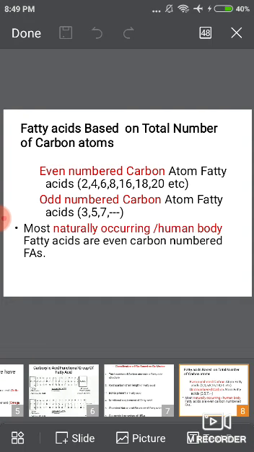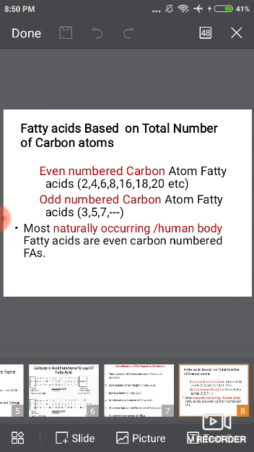First is the fatty acid based on total number of carbon atoms. In that, there are even carbon atoms and odd carbon atoms. In even number carbon atoms, the fatty acids range from carbon 2 to carbon 20, and odd number carbon fatty acids are carbon 3 to 7.